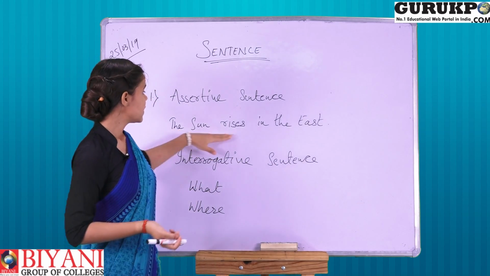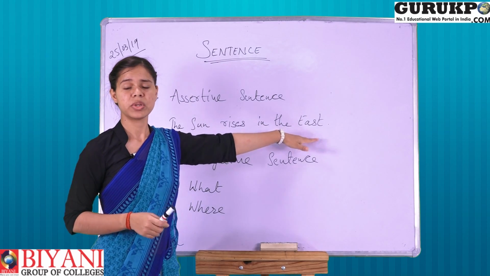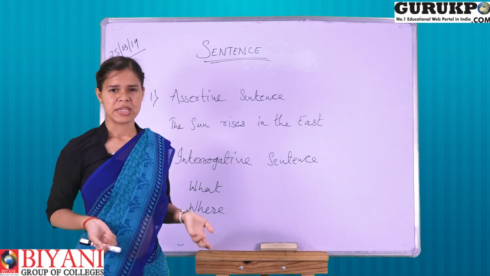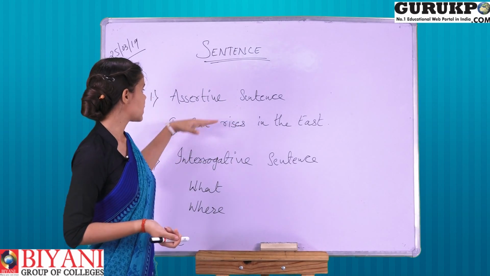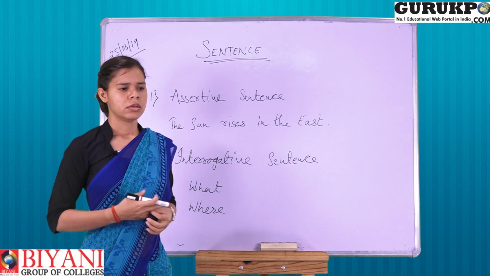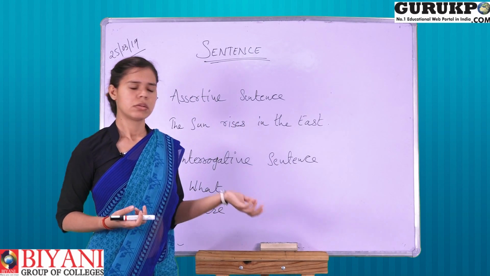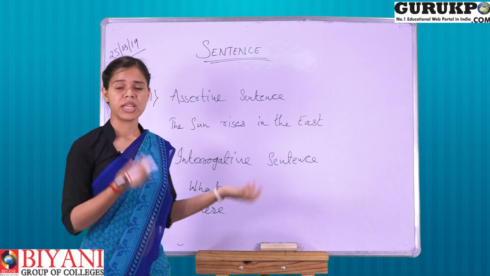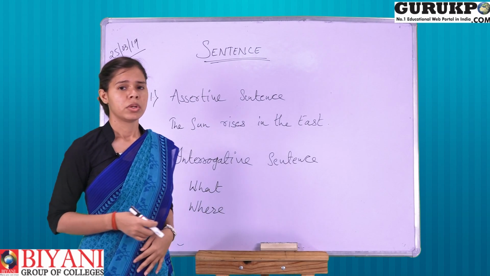For example, "The sun rises in the east." This is a universal fact, and this just asserts a statement. So this is an assertive sentence. Or we will take another example, like "The sun does not rise in the east." That sentence is negative, right?